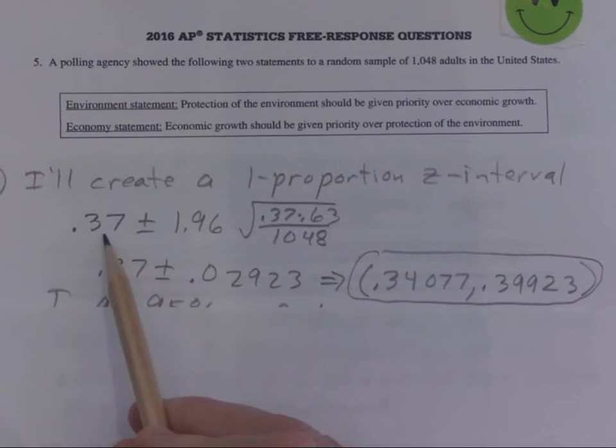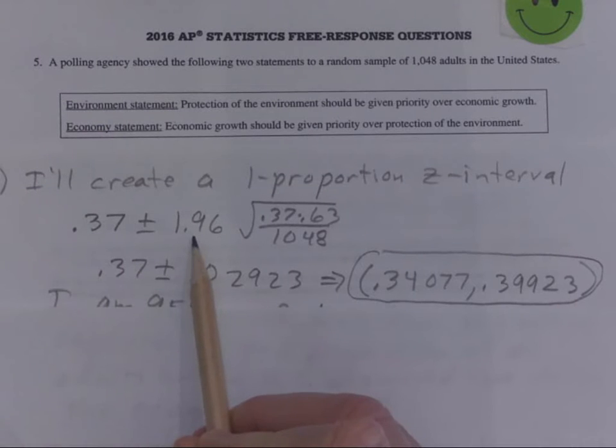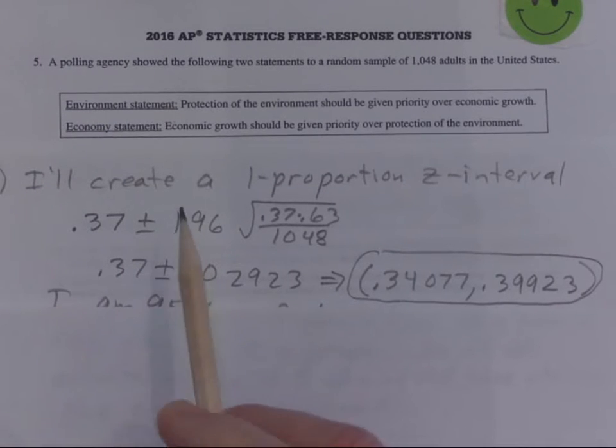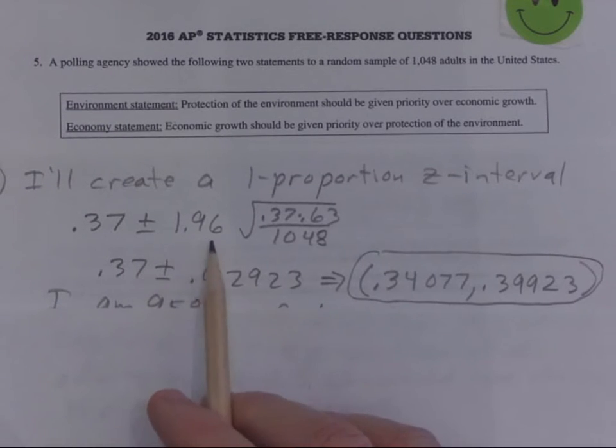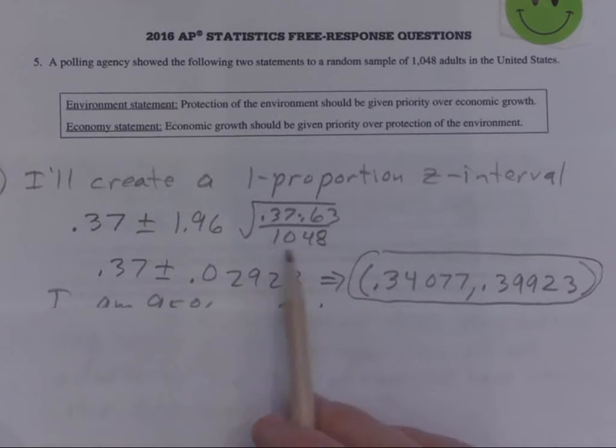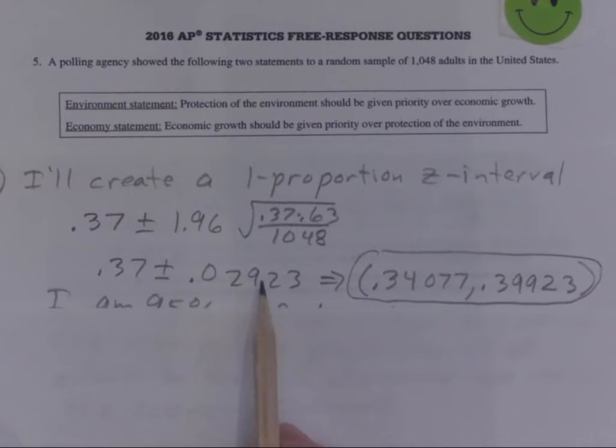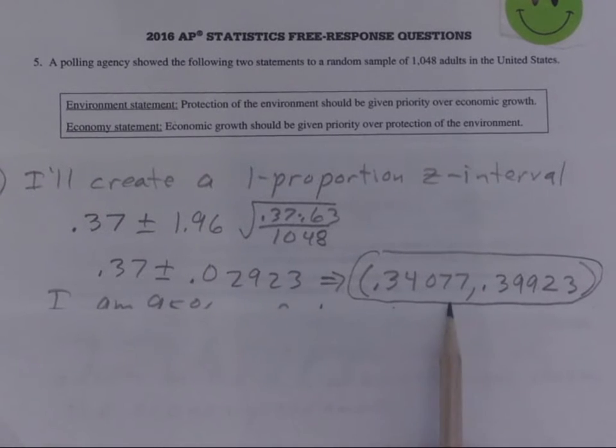That is our p hat. That's our sample proportion. That, of course, you can get off table B, or you can get it off your calculator using inverse norm, and then there's the formula for the standard error. So when you find that, that's of course the margin of error. That's a popular question. What's the margin of error? It's always critical value times that, and there's our interval. Now, all you have to write down in this situation is the interval. Okay, but you need to understand what I said in regards to the formula.